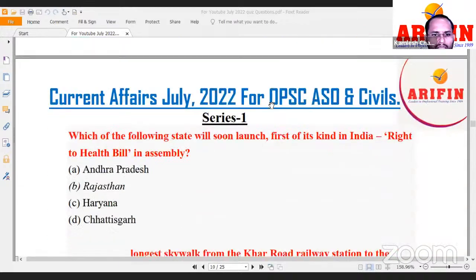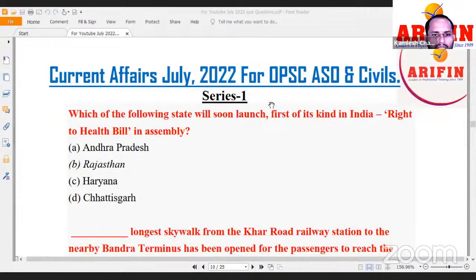Next. Which of the following states will soon launch the first of its kind in India right to health bill? See, right to health, if you see, there is a political dimension here. Article 21 indirectly, or you can say by inference, includes the right to health. Okay, it's a fundamental right. So to give it a legal aspect, the Rajasthan government recently introduced a right to health bill. This was introduced by the Rajasthan government.